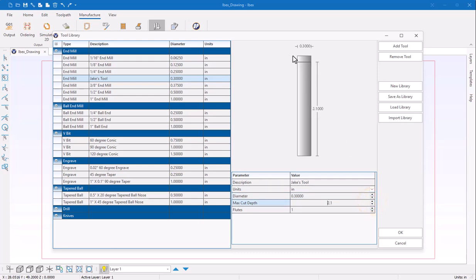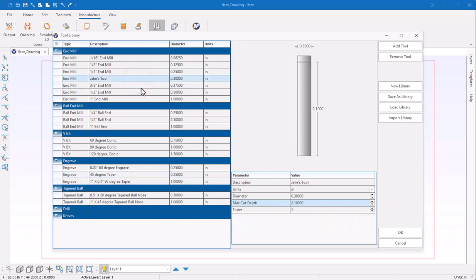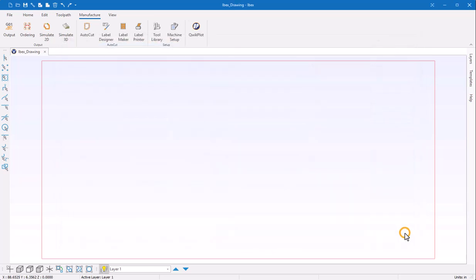You'll notice that as I adjust, this is a preview here to give me a sense of the profile of the tool as I'm creating it. So for an end mill, it's not all that exciting. It's a rectangle. As you get into your engraving tools, you'll be able to see the profile and make sure it matches the tool that you're holding in your hand. And with that set, I can click OK and save the library.